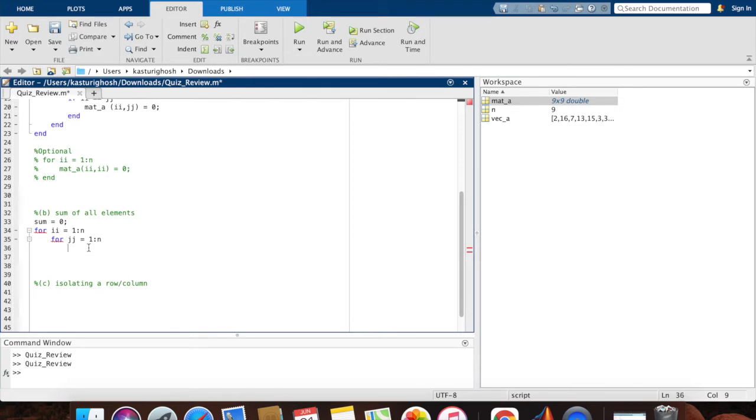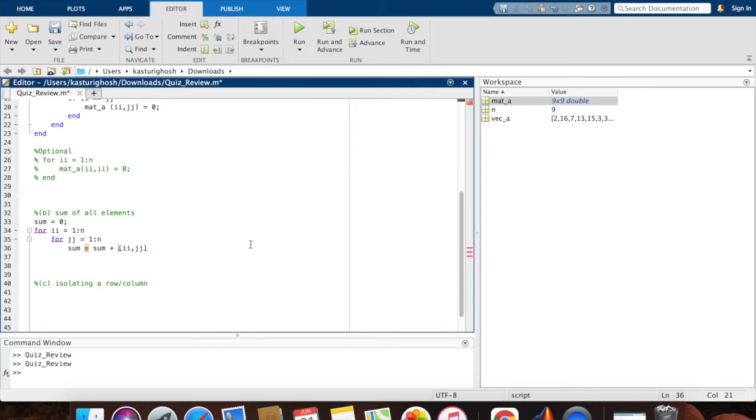Okay. So here I'm going to write sum equals sum plus, again, here be really careful. I've seen lots of people write something like just ii comma jj. This is incorrect because ii and jj just by themselves are numbers. And when you're writing something like this, you're just saying sum plus two numbers, which does not exactly make sense.